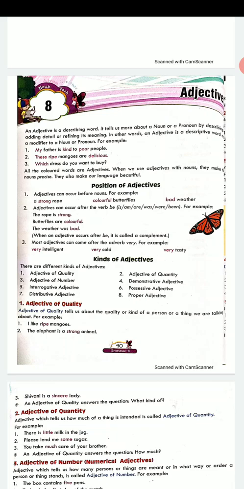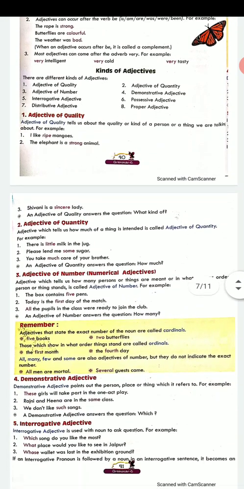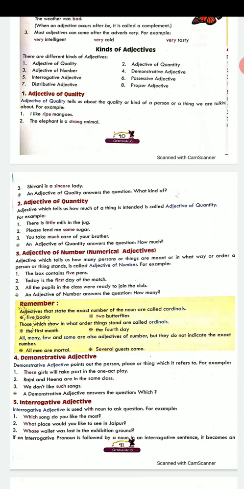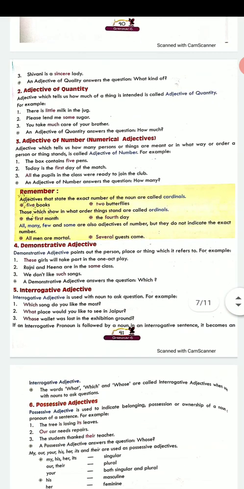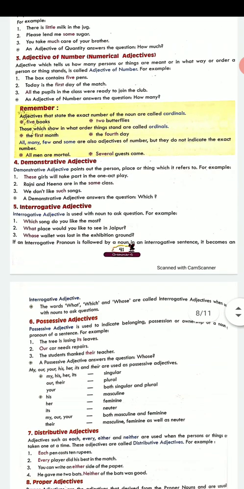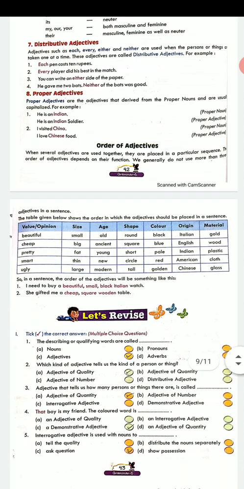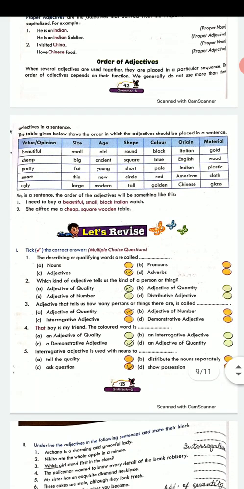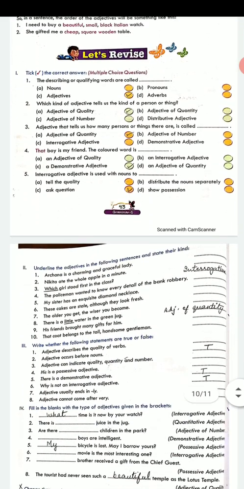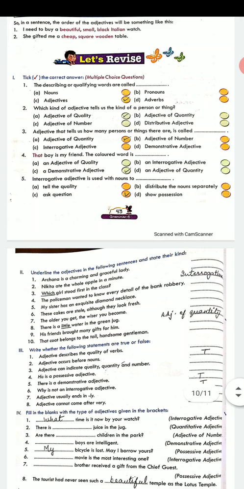You just need to read every kind of adjective that has been given. Adjective of quality, quantity, number, then demonstrative adjective, interrogative adjective, possessive adjective, distributive adjective, and proper adjective. They are simple to understand. Just go through all the kinds of adjectives and read through their examples. And then they have in the end the order of adjectives. This, if you can remember, will be best because it will help you in writing the sentences which have adjectives.